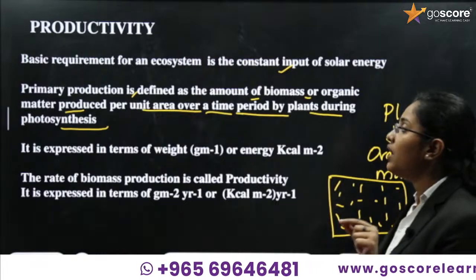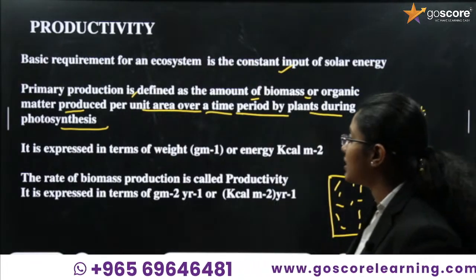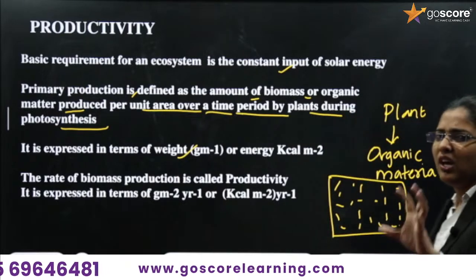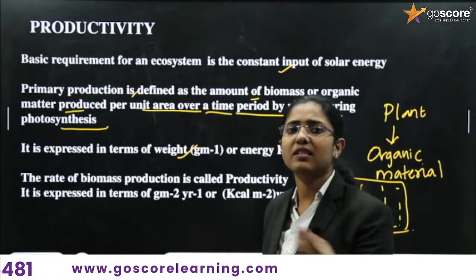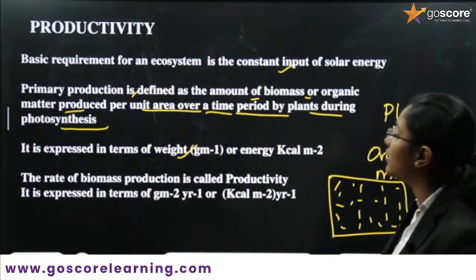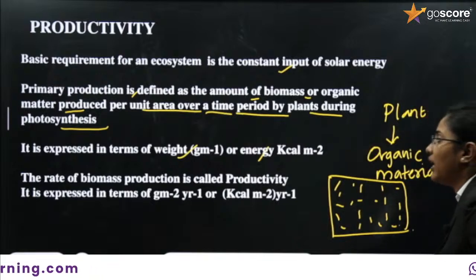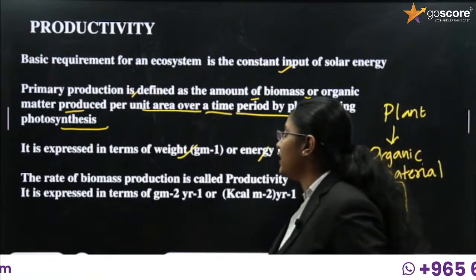Or primary productivity. Then how is it expressed? It is expressed in terms of weight and also in terms of energy, kcal per meter squared (kcal m^-2).